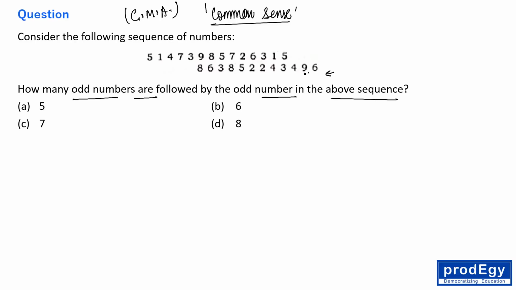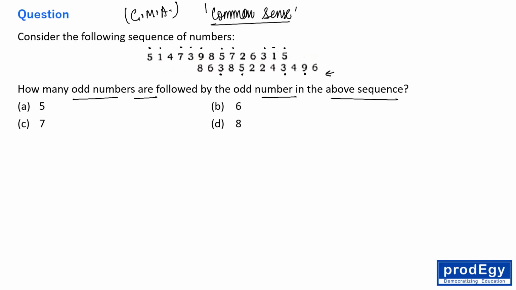The first odd number is this, second odd number is this, third odd number is this, fourth odd number is this, and then odd number is this, and this, and this, and this, and this, right?